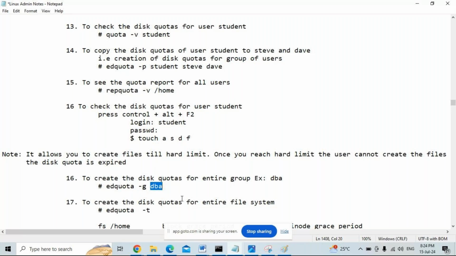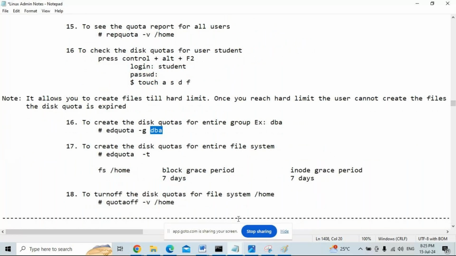You want to get the quota for the entire file system: edquota -t, -t for the entire file system. This is the default line. What is it saying? Block grace period 7 days, inode grace period 7 days. Whatever quota has been created for users, the quota should be used within 7 days in blocks or inodes. If not, the quota will be expired.